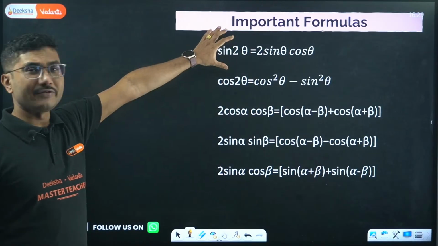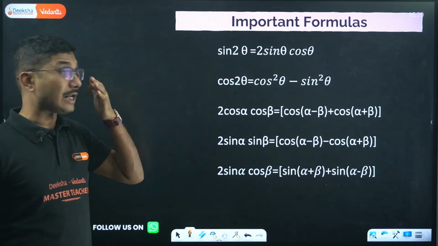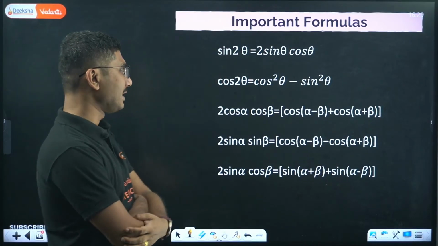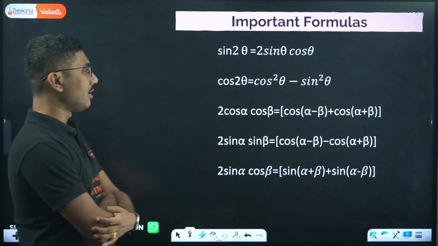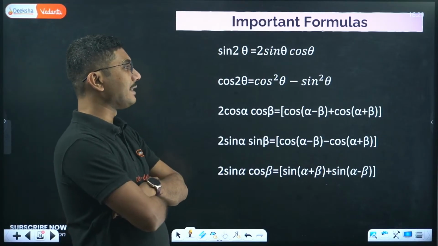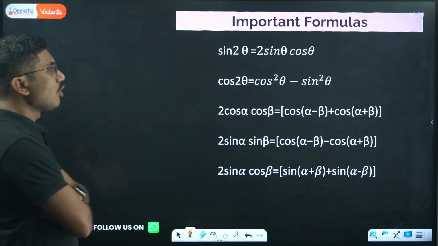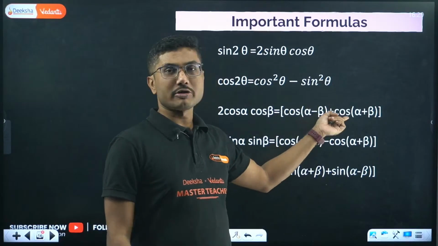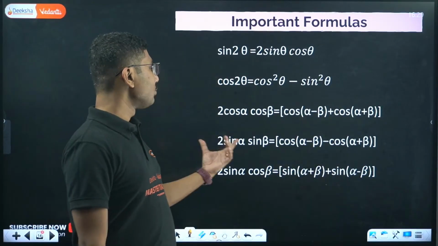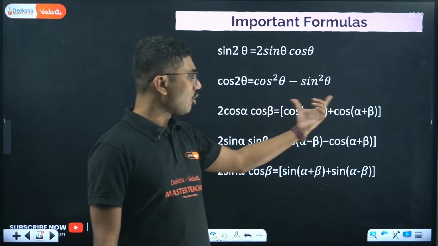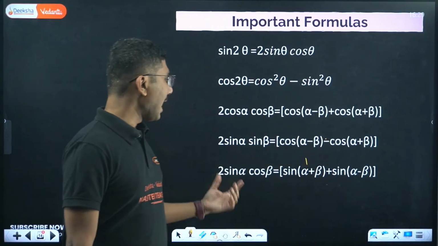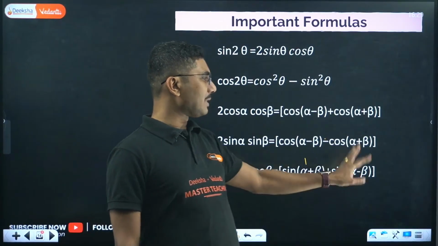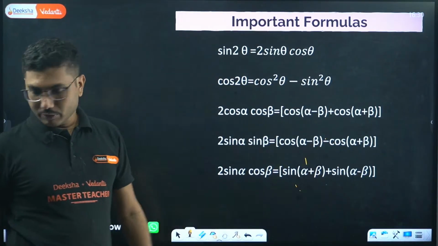We used this formula in our projectile motion calculation. Sine 2 theta equals 2 sine theta cos theta. Cos 2 theta, on the other hand, is cos square theta minus sine square theta. 2 cos alpha cos beta equals cos alpha minus beta plus cos alpha plus beta, and 2 sin alpha sin beta equals again cos only, but with a negative. And for the opposite, 2 sin alpha cos beta equals sin alpha plus beta plus sin alpha minus beta. Easy to remember.